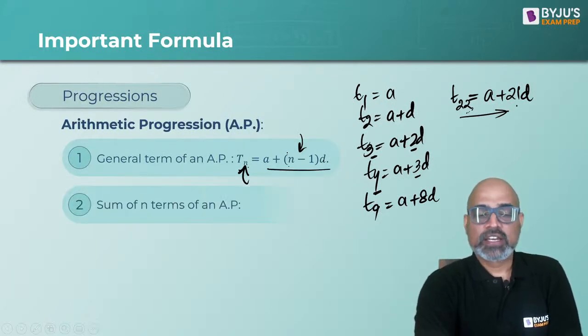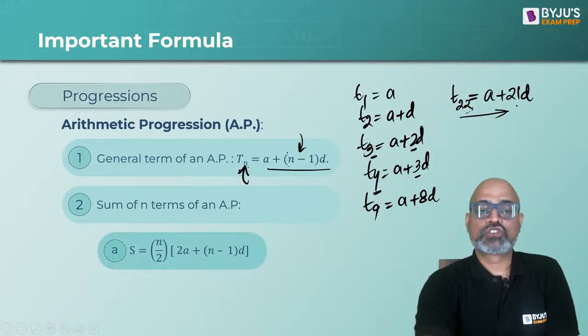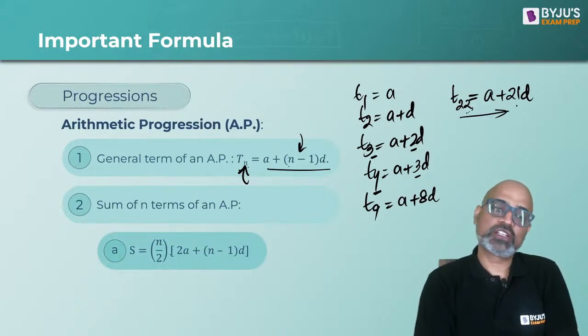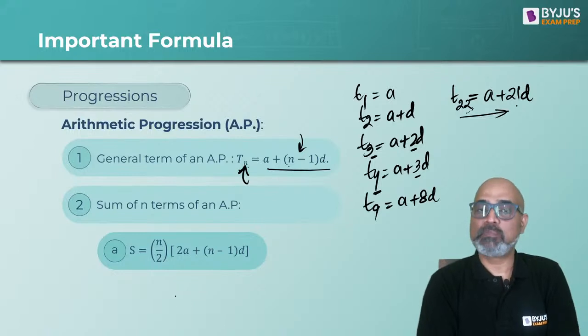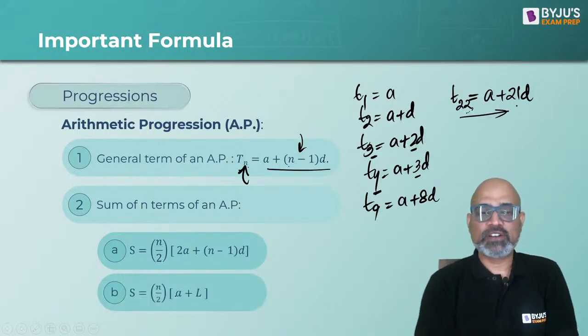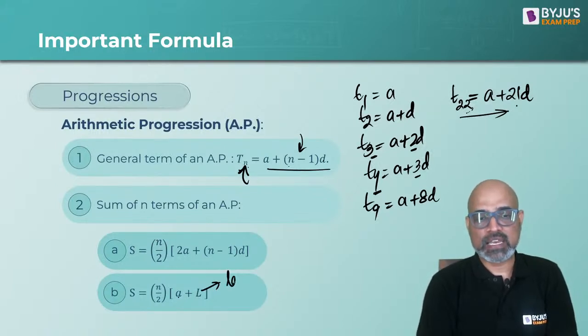Right. Second is, how do we calculate sum of n terms of an AP? So it is given by two formulas. The first one is n upon 2 into 2a plus n minus 1 into d. And the second one is n by 2 into a plus l. L here means the last term. And a, as usual, always means the first term.